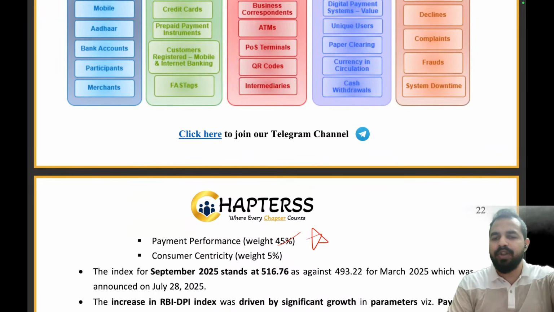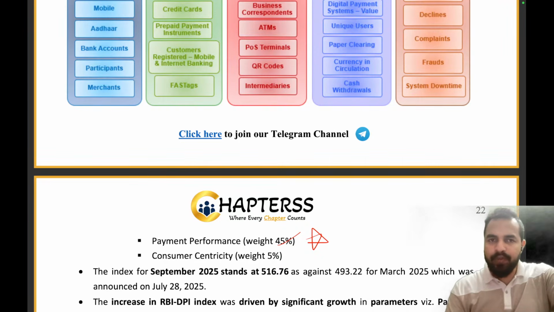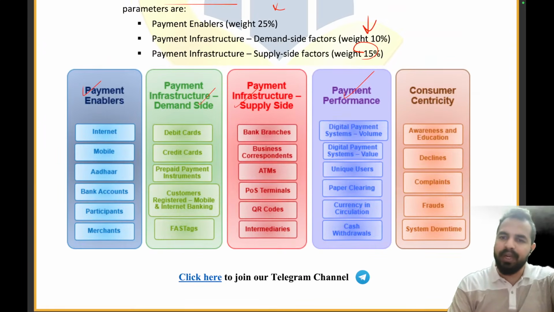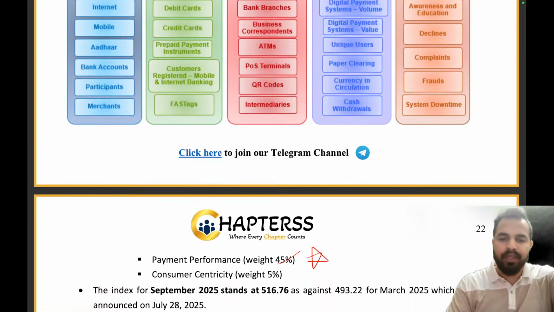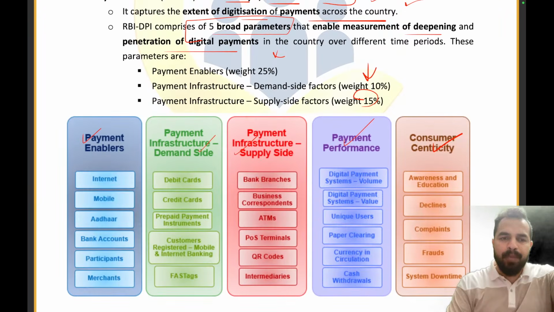The highest weightage is for payment performance, my dear friends. Let me tell you, even in the examination, we see that the question has been asked along these lines: which parameter has the maximum weightage under the digital payment index? That is payment performance, 45%. And then consumer centricity has 5%, right? So please remember: payment enabler, payment infrastructure demand side, payment infrastructure supply side, payment performance, and consumer centricity.